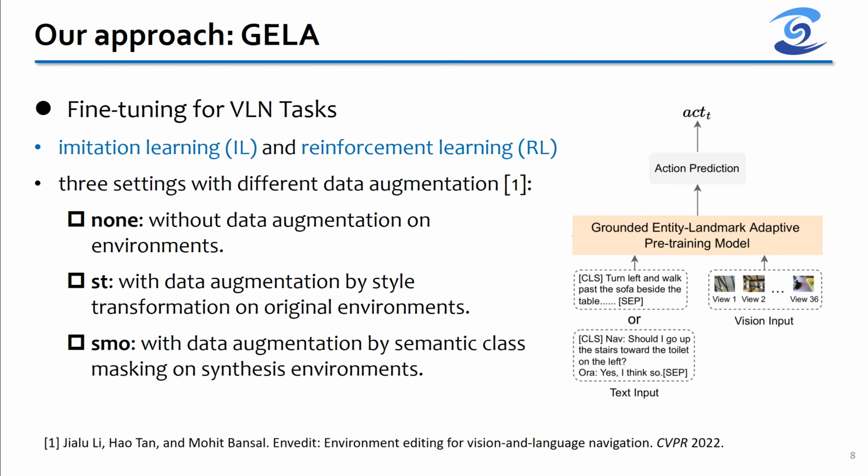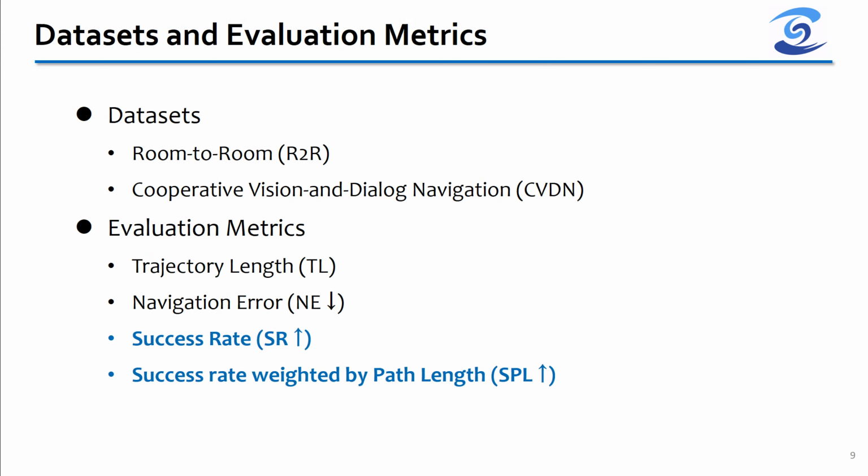After adaptive pre-training, we fine-tune the model for VLN tasks under the scheme of imitation learning and reinforcement learning. We conduct fine-tuning under 3 settings with different data augmentation. None represents without data augmentation, ST represents style transformation, SMO represents semantic class masking on synthesis environments. And we conduct experiments on 2 downstream benchmarks, R2R dataset and CVDN dataset. Success rate and success rate weighted by path length are 2 key metrics.